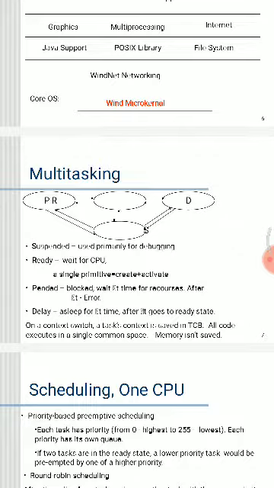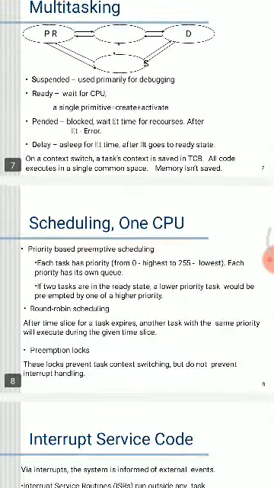On a context switch, a task context is saved in a TCB. All code executes in a single common address space. The memory is not saved. So, scheduling with one CPU.